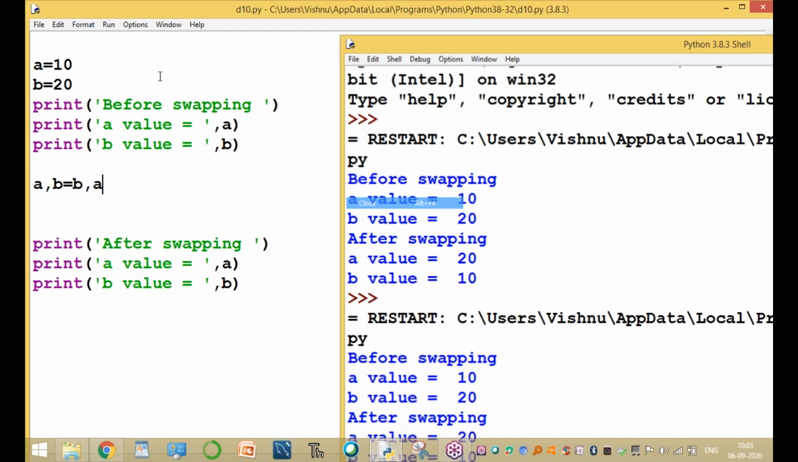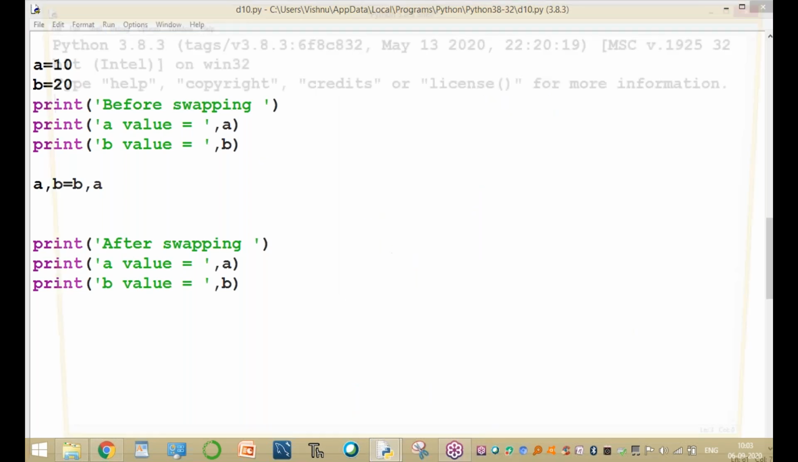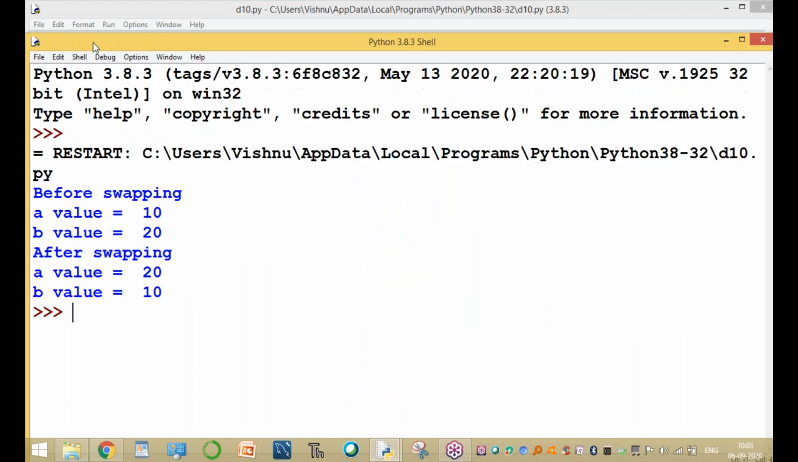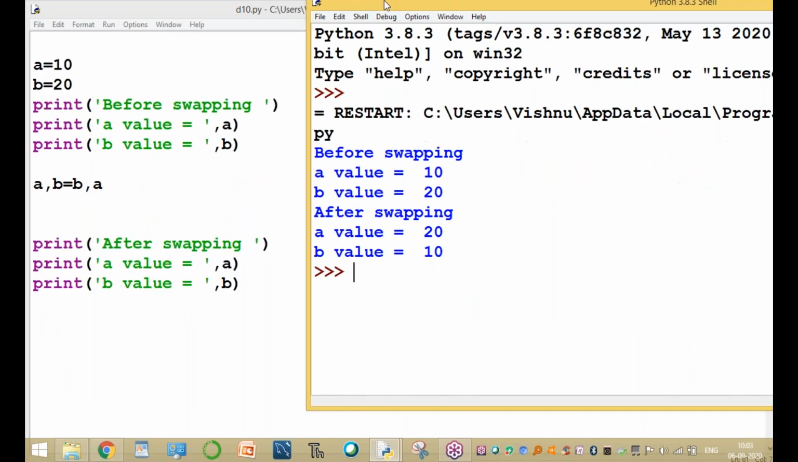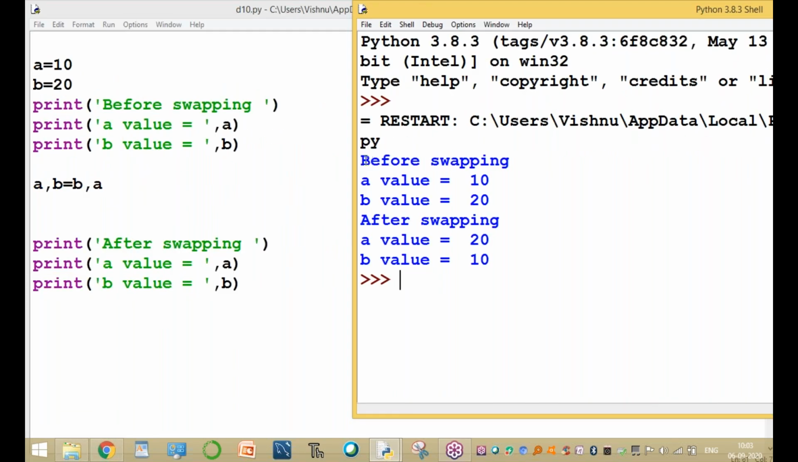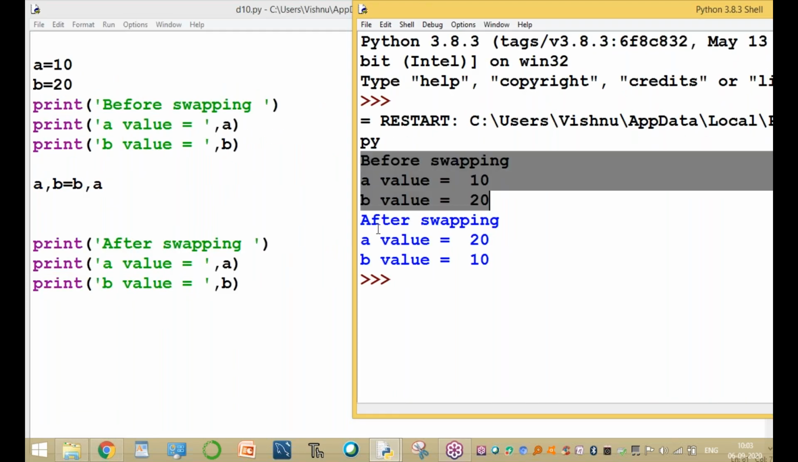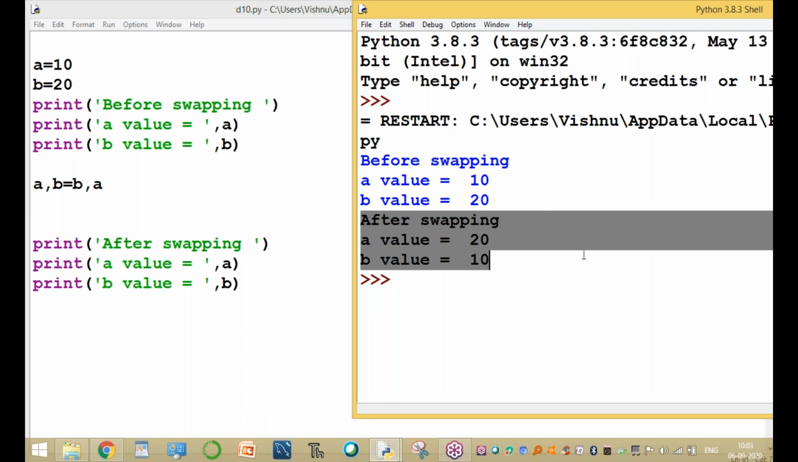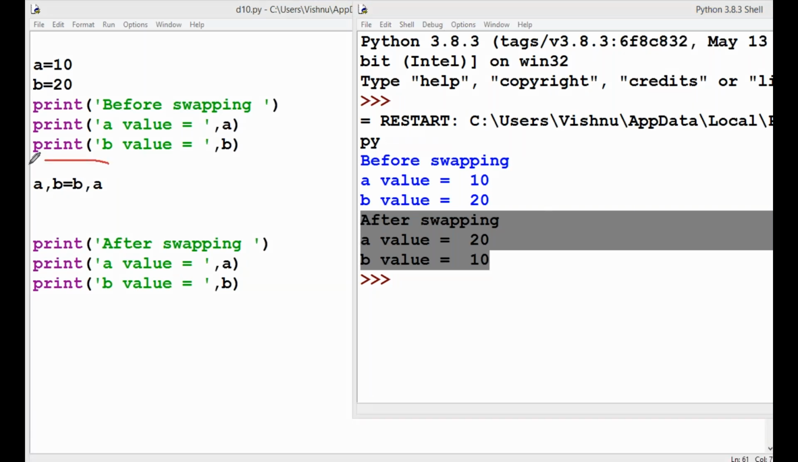Okay, close it and execute this program a second time. Before swapping, a value is 10 and b value is 20. After swapping, a value is 20 and b value is 10. Only one line. This statement is called multiple assignment.